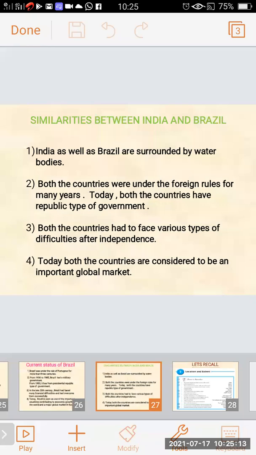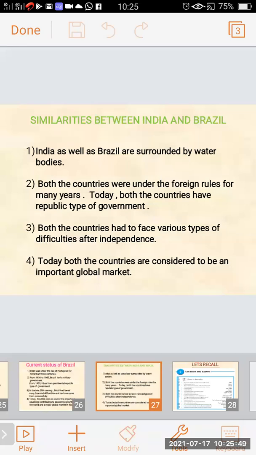Both the countries had to face various types of difficulties after independence. After independence, both the countries had to face various difficulties for the development of the economic status of their country, for development in the field of occupation, in every field: technology, school, education, medical, hospital, science. Both the countries have tried their level best.